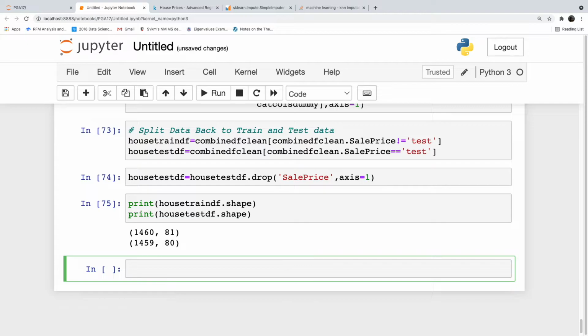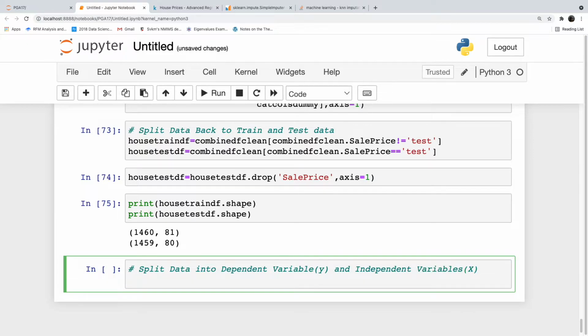Now we will split our data into dependent variable y and independent variables X. Right. y is equal to house_train_df.sale_price.